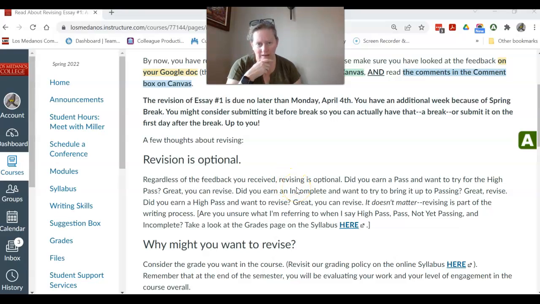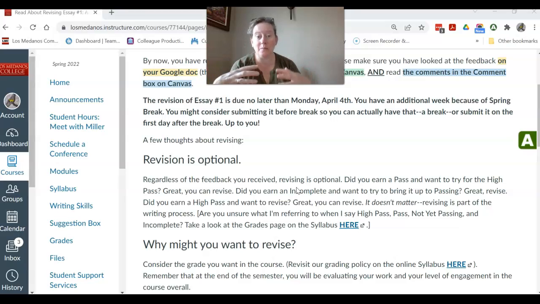You must revise if you received an incomplete. So an incomplete does not mean a D or an F. An incomplete doesn't really even mean a not yet passing. An incomplete means that there was a basic requirement in the essay that was missed. So let's say the primary reason why I give an incomplete is because people didn't have the right number of sources. The assignment required at least 3 sources, and 2 of those sources had to come from course material. So if you didn't have enough sources, or if you had no sources, then your essay is incomplete. That just means that you didn't meet one of the requirements. You have to make that a complete essay.